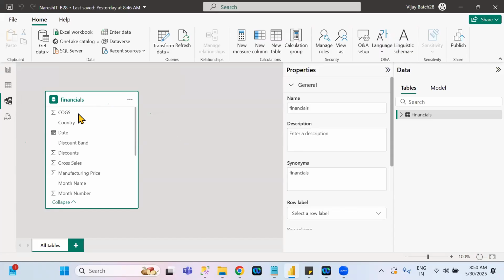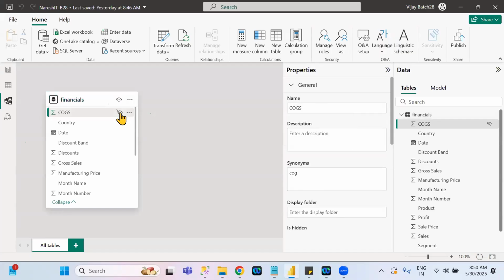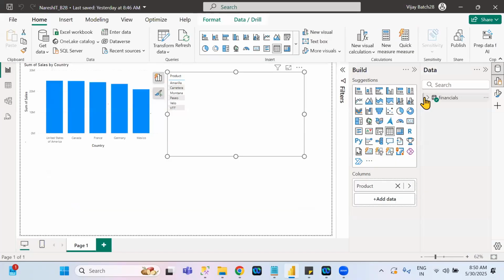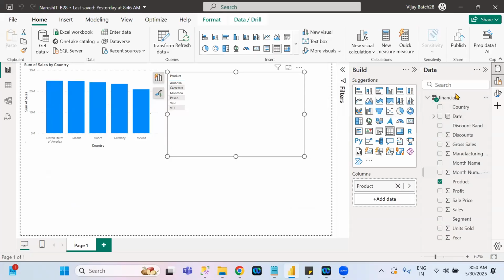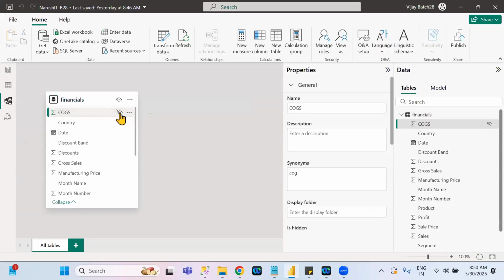Same for columns also. If you mouse over that particular column under the data set, then you will see the I symbol, right? Click on this one. What will happen? The cogs column is hidden. Only the cogs column is hidden. When you go to the report view tab, you cannot see the cogs column under the financial data set. Did you see? You cannot see. Again, if you click on the cross I symbol, then this column becomes visible.